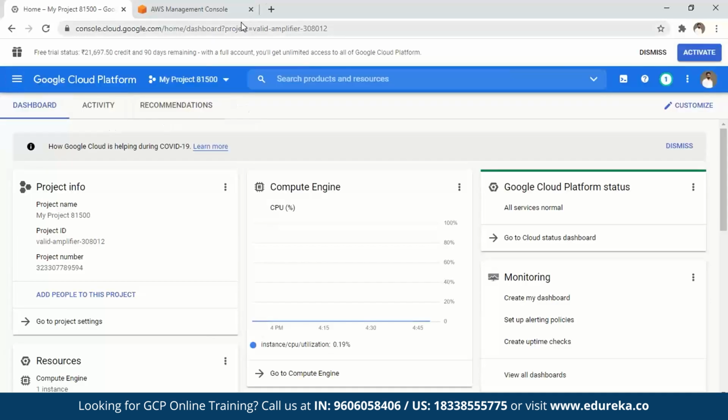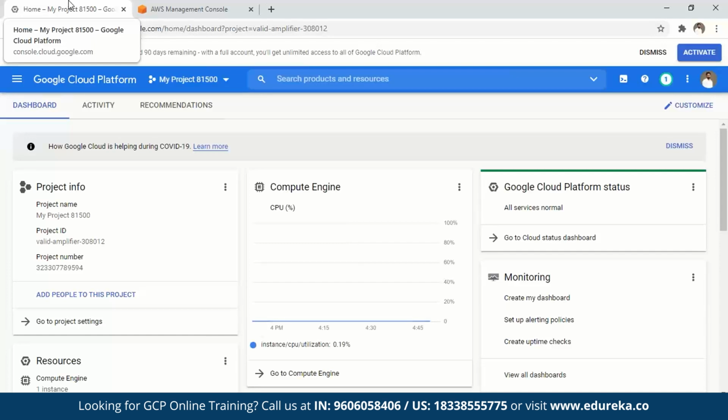Okay, so what I've done is I've gone ahead and signed into my Google Cloud Platform account. Now, when you talk about your Google Cloud Platform account, GCP basically offers a free tier version which you can use, and you can practice quite a few things with it. A free tier account comes with a certain set of benefits, like all the basic services can be implemented there.